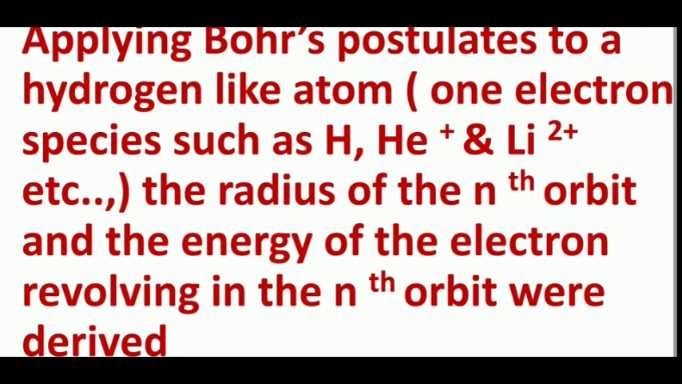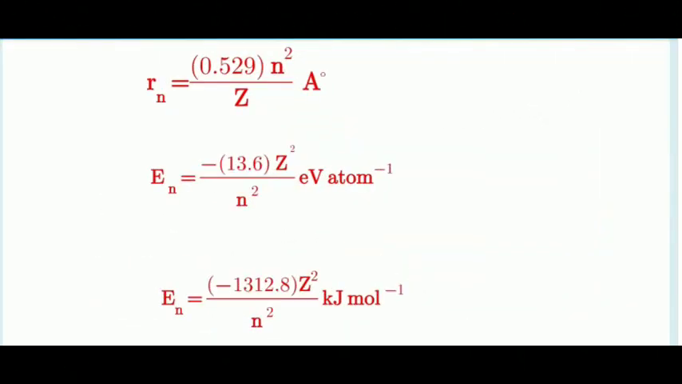Applying Bohr's postulates to a hydrogen-like atom, nothing but one-electron species such as hydrogen, helium plus, lithium 2 plus, etc., the radius of the nth orbit and the energy of the electron revolving in the nth orbit were derived. We can calculate the radius of the orbit and the energy of a particular orbit based on Bohr's postulates. Now, what is the radius of the nth orbit?